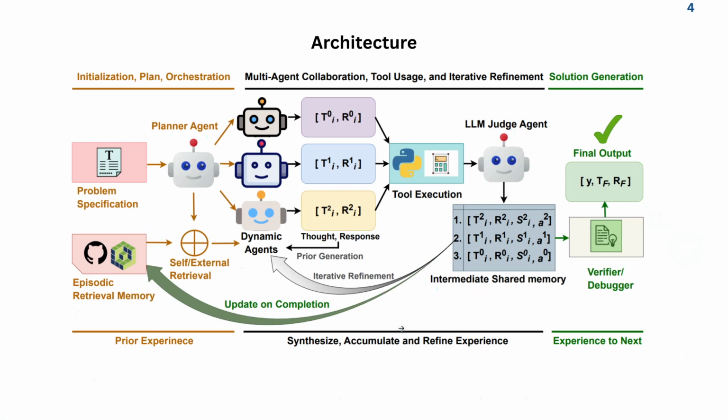Also one thing, the authors made sure that the exact problem we should try to solve is not present in this episodic memory. If that happens, it just gets the answer from the internet, right? So that's not a valid judgment. So the authors made sure the problem statement being fed here does not exist in the episodic memory. So this is the architecture.